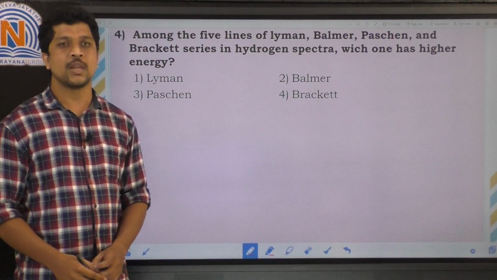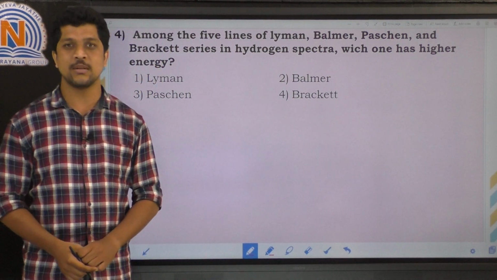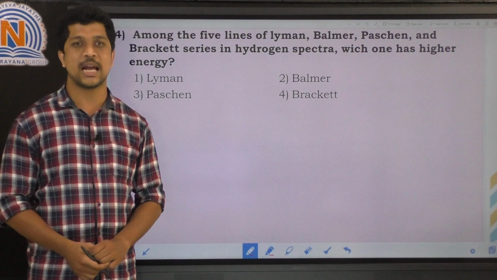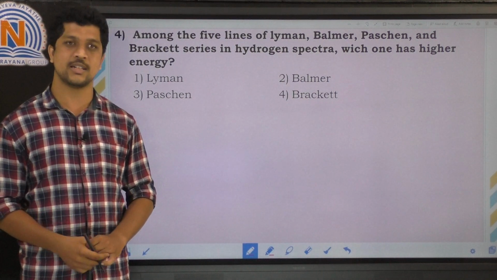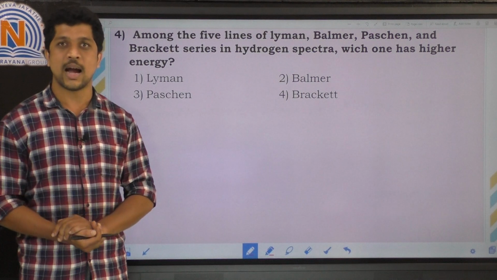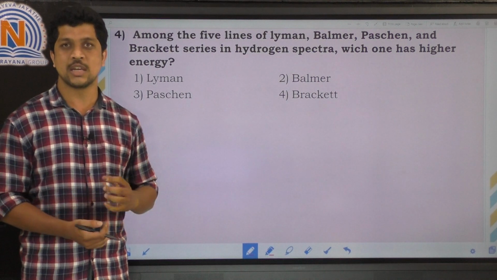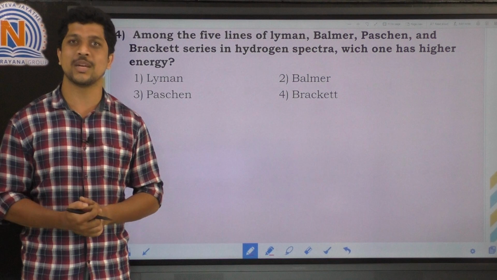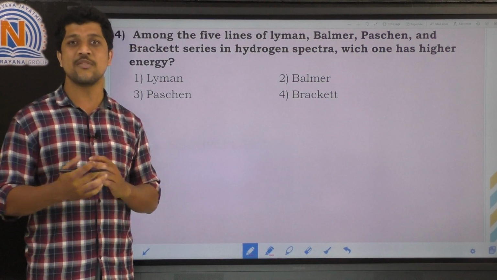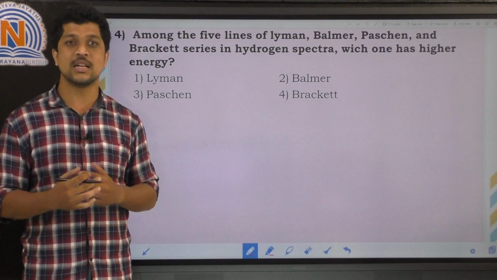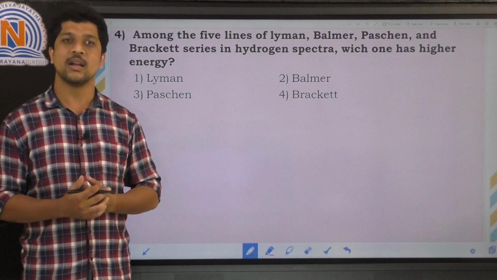Here the question: among the 5 lines of Lyman, Balmer, Paschen and Brackett series in hydrogen spectra, which one has the higher energy? So we know that the hydrogen atom gives a spectrum, that is the emission spectrum. In that spectrum, we can observe a number of series of lines, and each series can be divided into different lines.